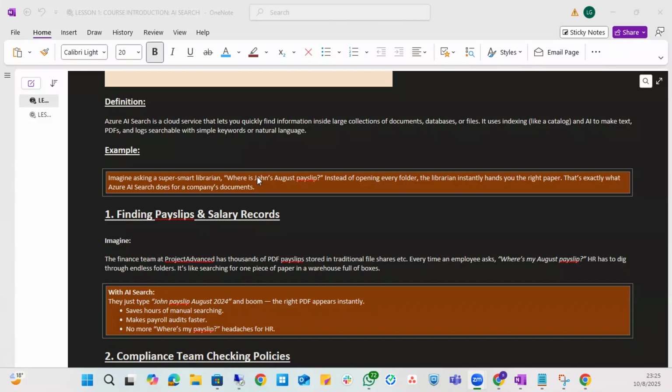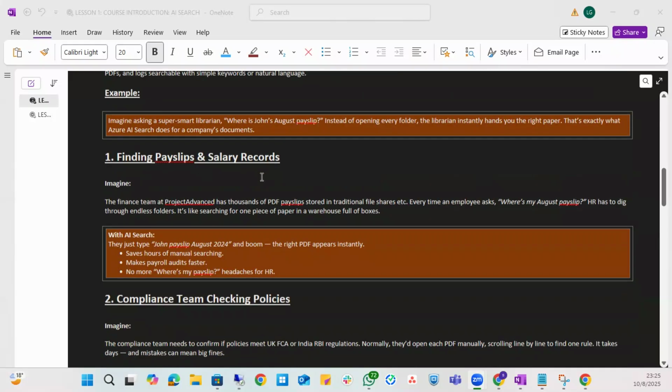I understand a lot of people understand what a library is. So imagine asking a super smart librarian, where is John's August payslip? Instead of opening every folder, the librarian instantly hands you the right paper. Instantly. Do what? He hands you the right paper. That's exactly what Azure AI Search does for a company's documents.